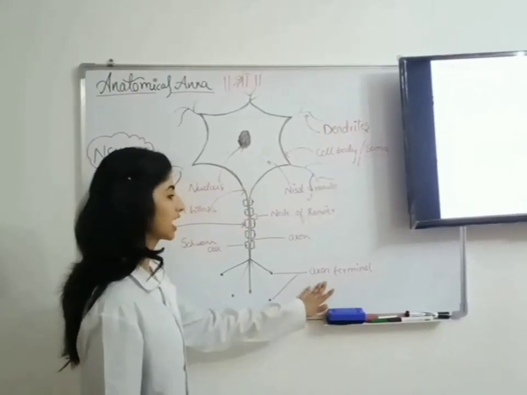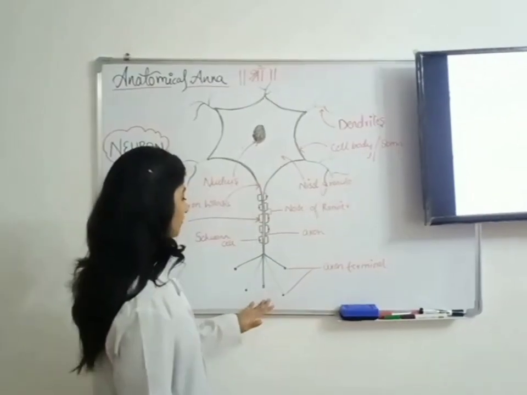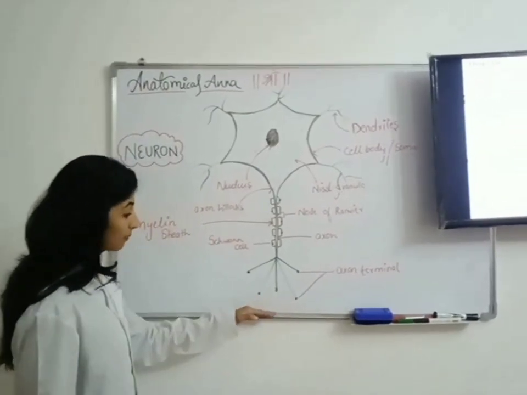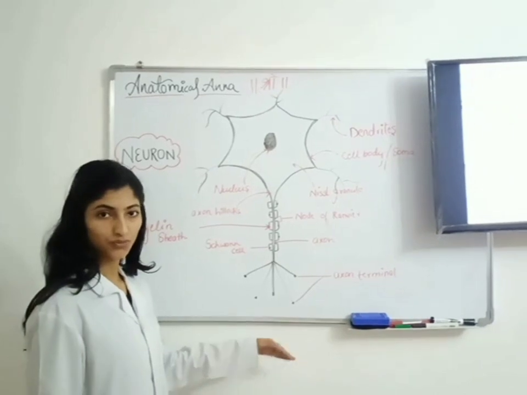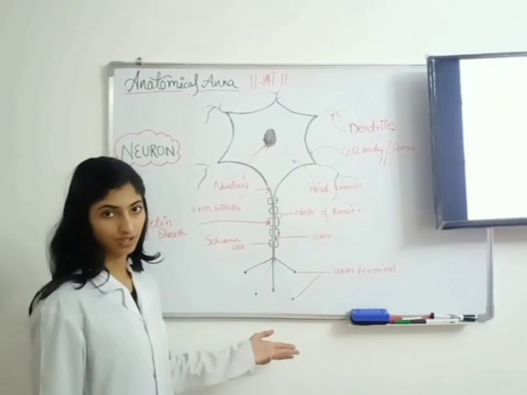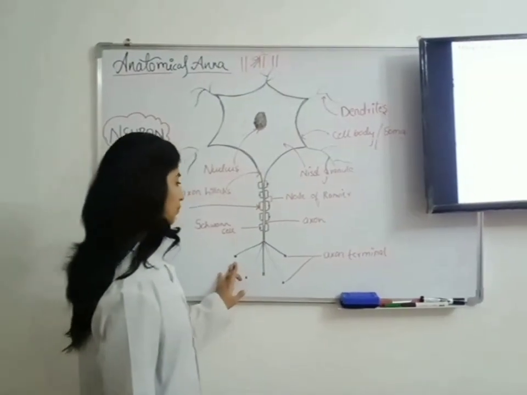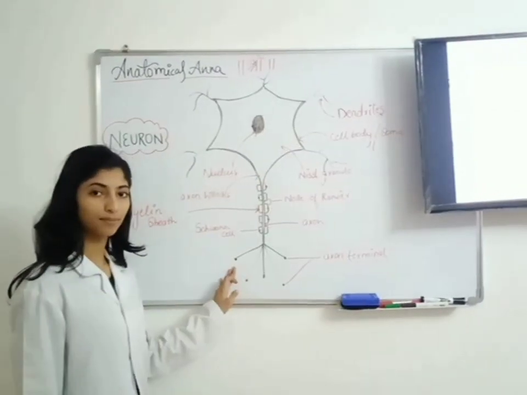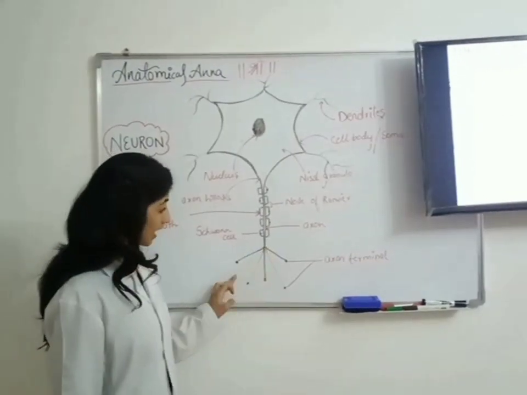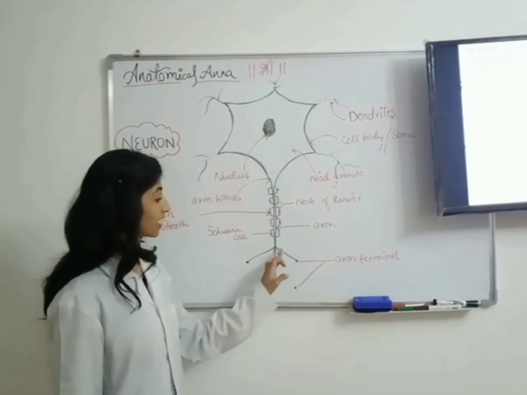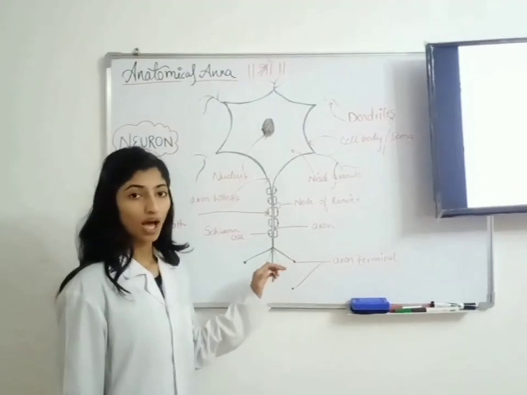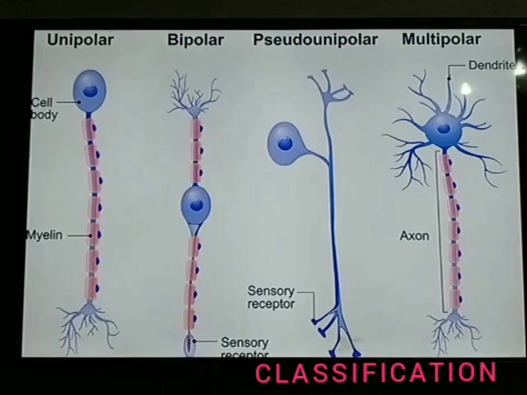Part of the neurons, we have axon terminals, and they form synaptic bonds with other neurons for the transmission of electrical impulses. And there is one more thing I would like to tell you: the axon branches which arise at a right angle are called collaterals.